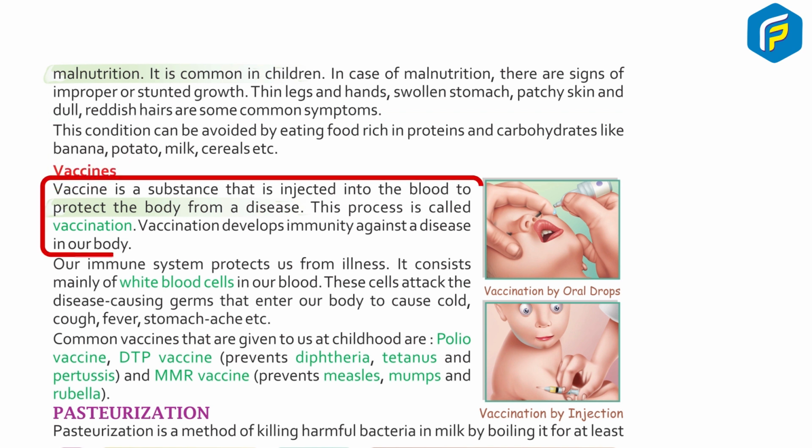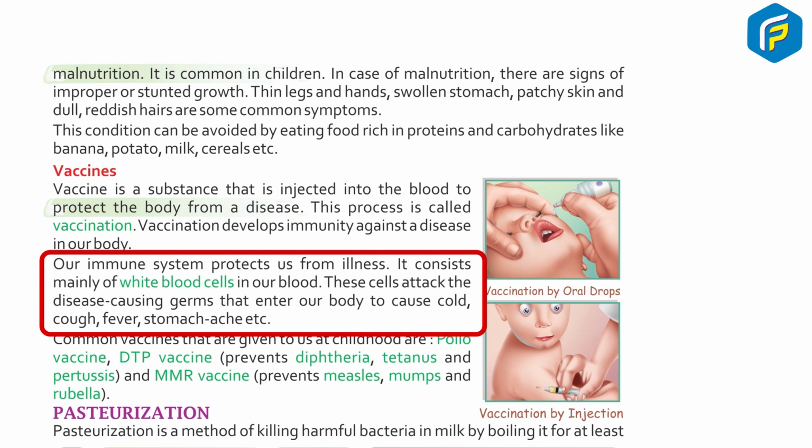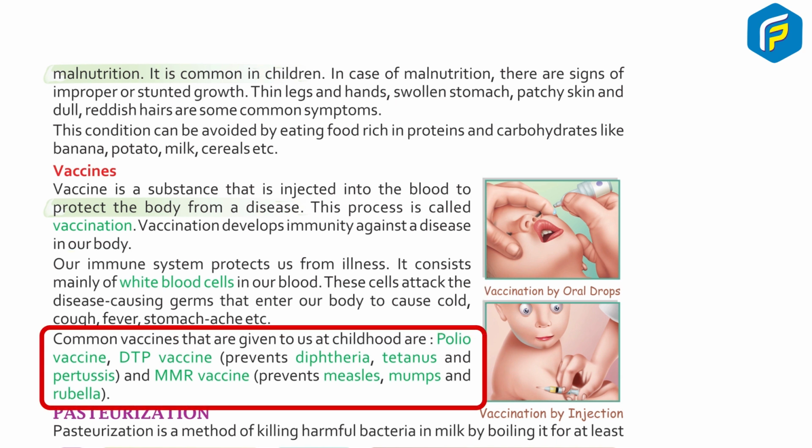Vaccine. A vaccine is a substance that is injected into the blood to protect the body from a disease. This process is called vaccination. Vaccination develops immunity against diseases in our body. Our immune system protects us from illness. It consists mainly of white blood cells in our blood. These cells attack the disease-causing germs that enter our body to cause cold, cough, fever, stomachache, etc. Common vaccines that are given to us in childhood are the polio vaccine, the DTP vaccine, which prevents diphtheria, tetanus and pertussis, and the MMR vaccine, which prevents measles, mumps and rubella.